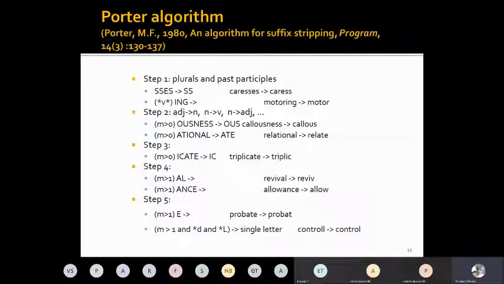So this is one interesting algorithm, Porter's algorithm, which has a set of typical rules by which you can stem an English word. And as you can see, it is pretty self-explanatory: if a word ends with SS, we keep it as SS. If there is a verb and ing, then we remove the ing.